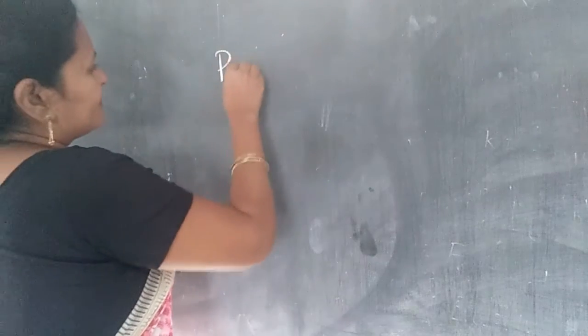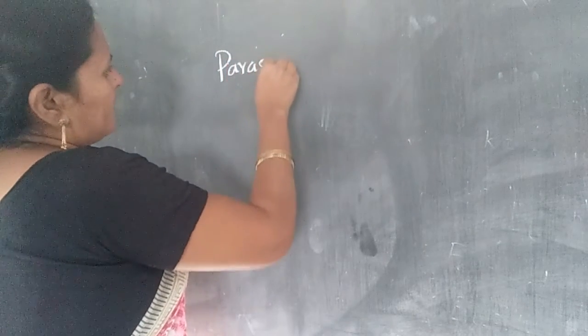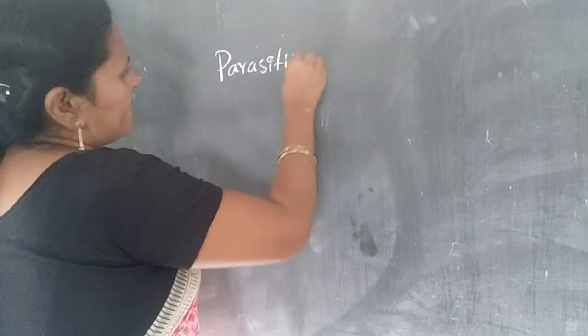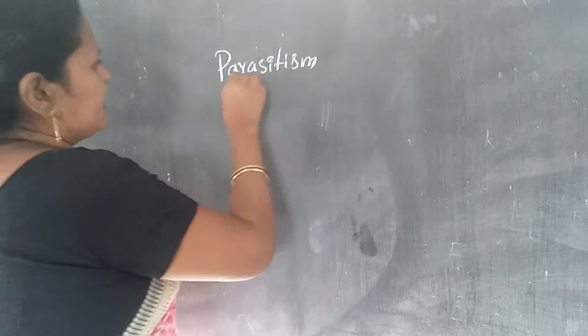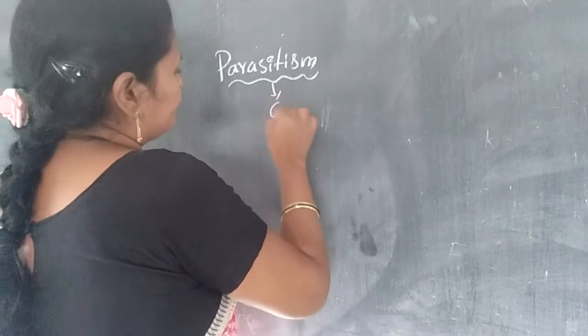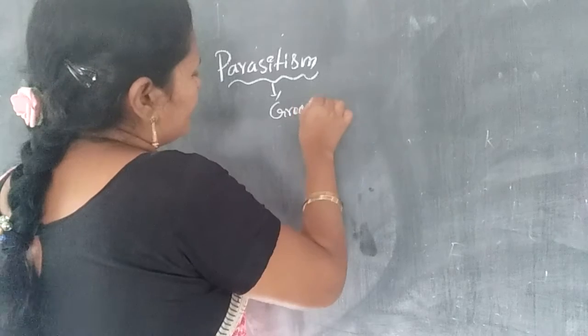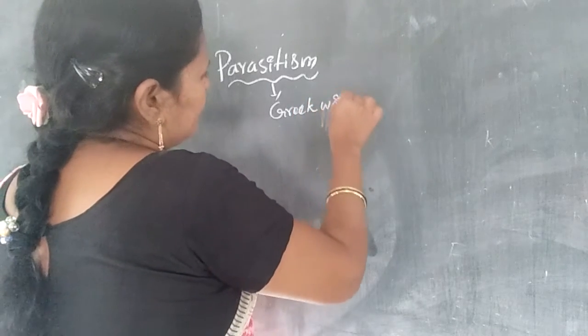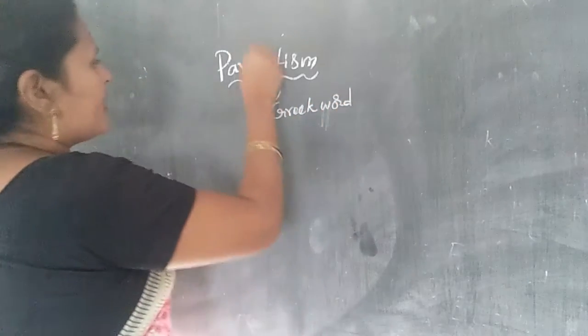Today we are discussing parasitism. First of all, the word parasitism comes from a Greek word.